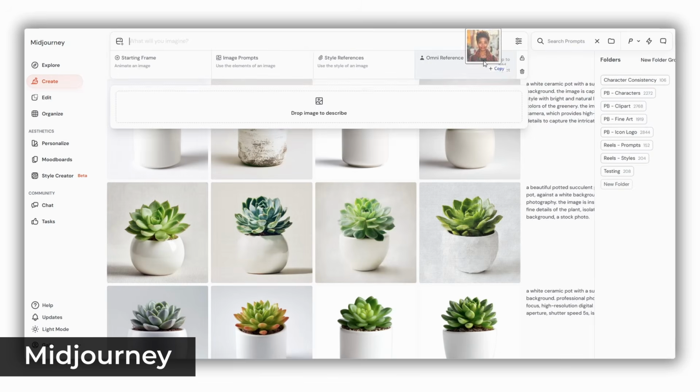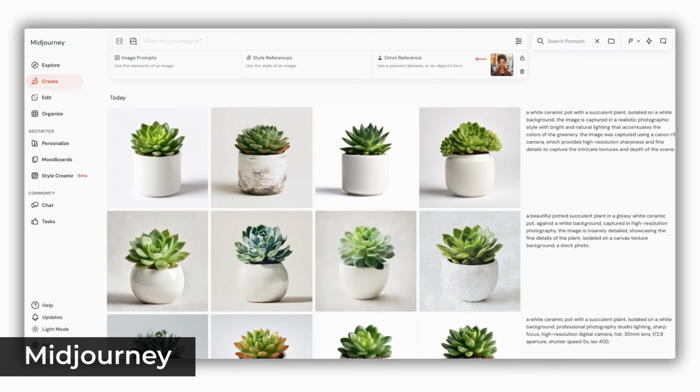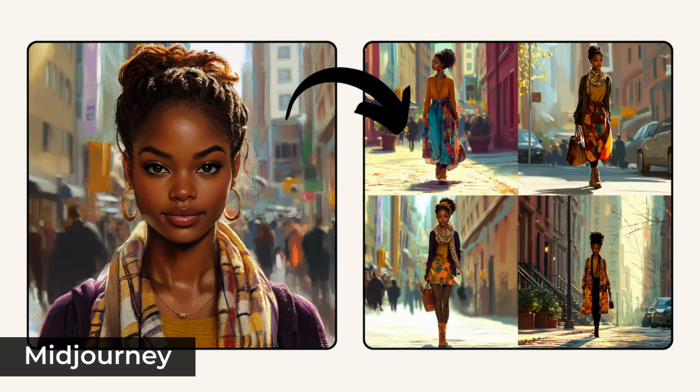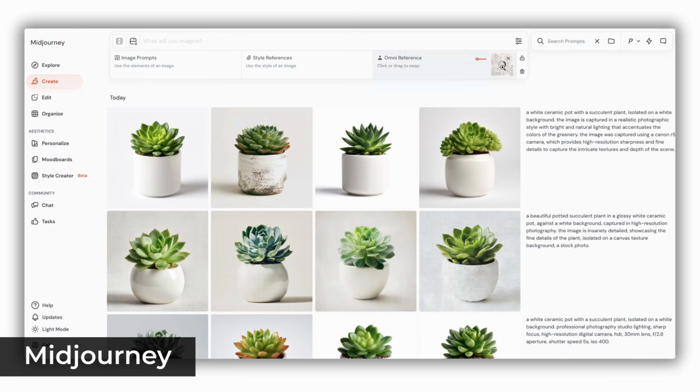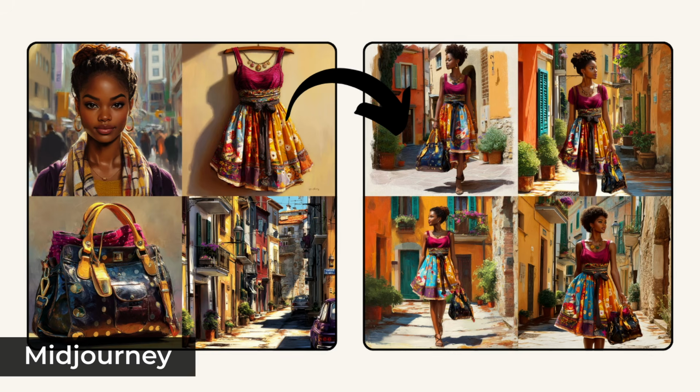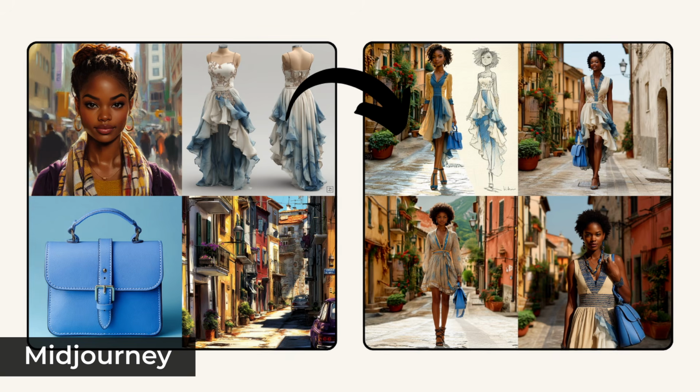Also, you can use only one image as reference here. This means that if you want to attach several images, first you'll need to make a collage of them. Once again, I strongly recommend that the art style of the collage images is the same, otherwise the outcomes will be less predictable and manageable. Also, you can make this collage of different objects or characters, asking Midjourney to create a new image with multiple consistent objects. But the more you add, the less consistent the results become.